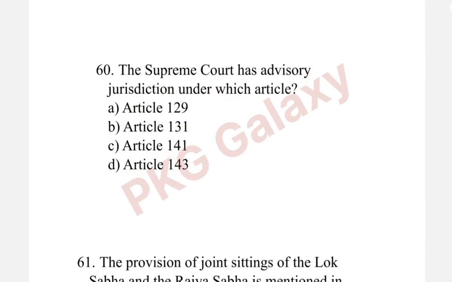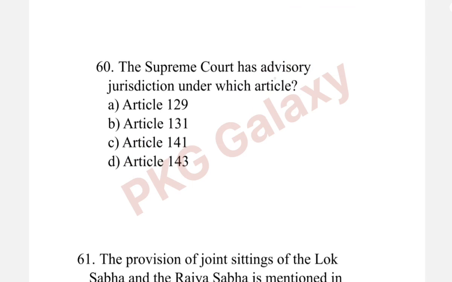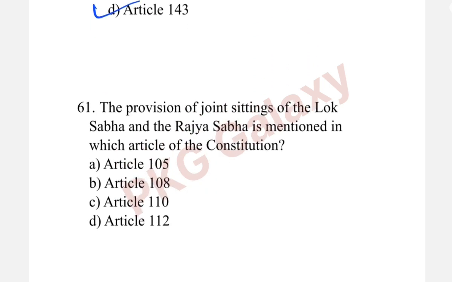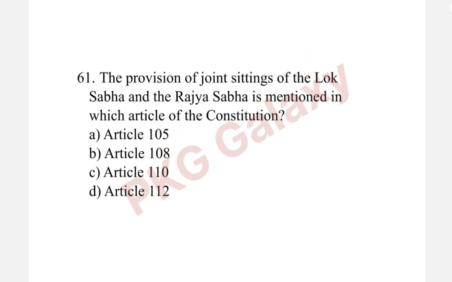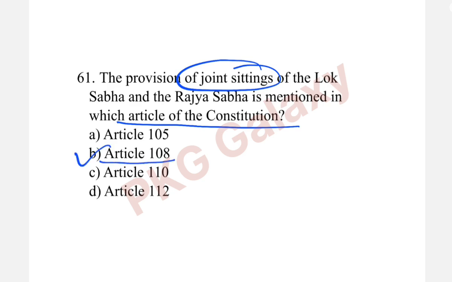Next question. The Supreme Court has advisory jurisdiction under which article? The correct answer is option D, Article 143. Next question. The provision of joint sitting of the Lok Sabha and the Rajya Sabha is mentioned in which article of the Constitution? The correct answer is option B, Article 108.